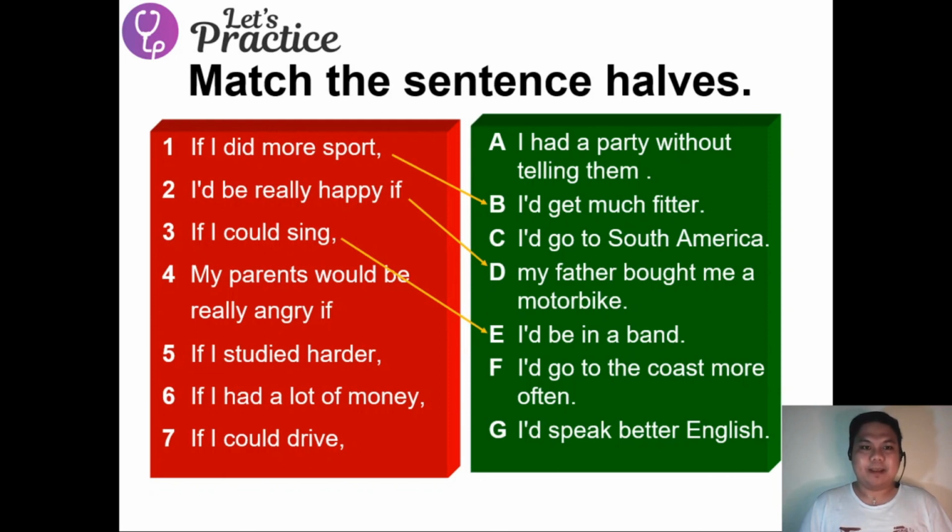Number 4, my parents would be really angry if I had a party without telling them. Number 5, if I study harder, I'd speak better English. Number 6, if I had a lot of money, I'd go to South Africa or America. 7, if I could drive, I'd go to the coast more often.